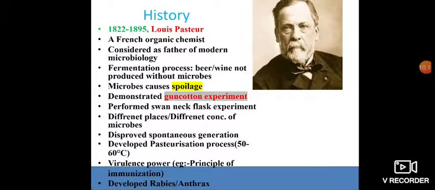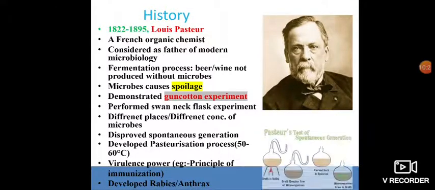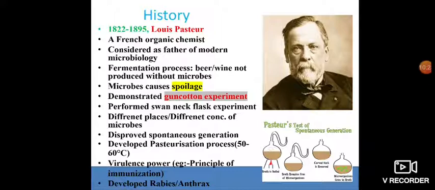Then next, the second person is Louis Pasteur. This scientist invented a number of things regarding microorganisms. The scientist, who lived from 1822 to 1895, is named Louis Pasteur. He was a French organic chemist. Basically, he is a chemist. He is considered the father of modern microbiology. He observed different things during his research.